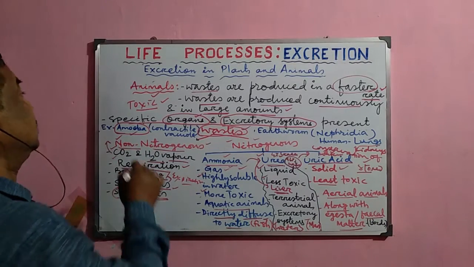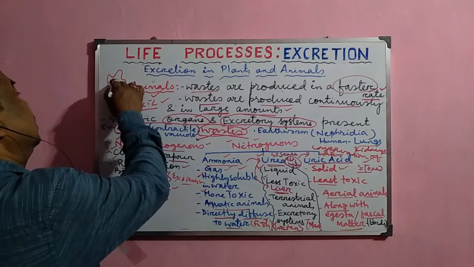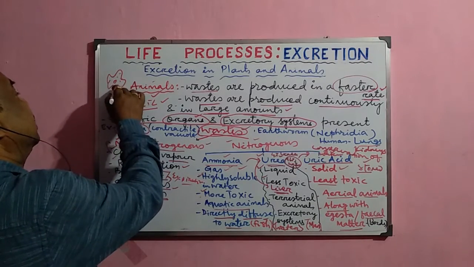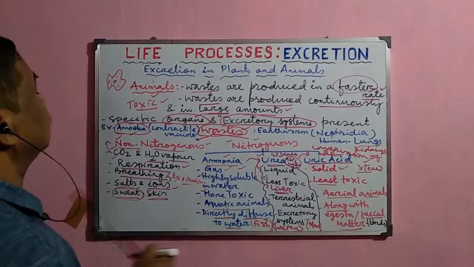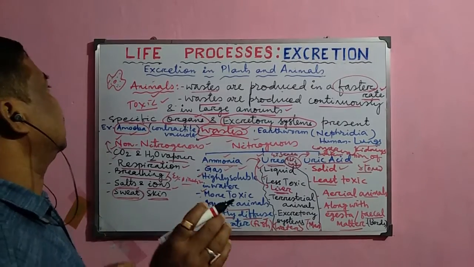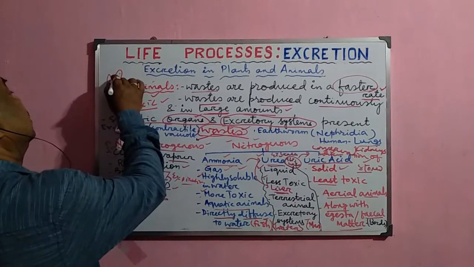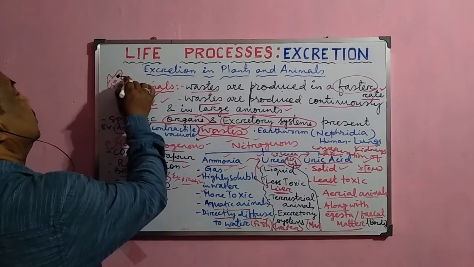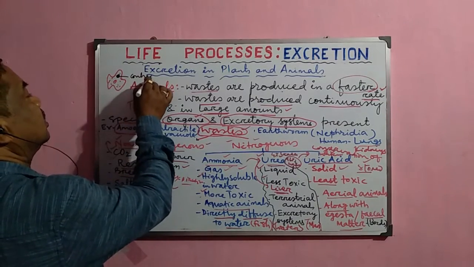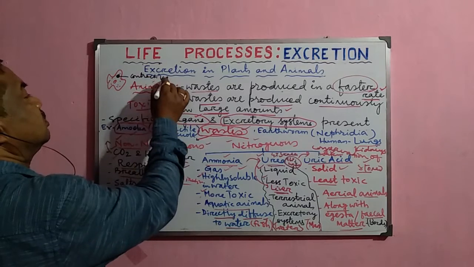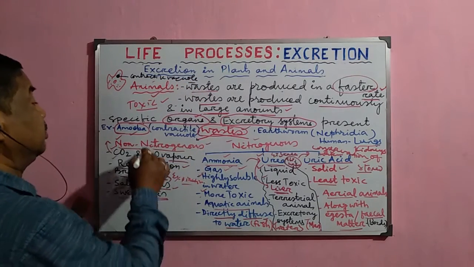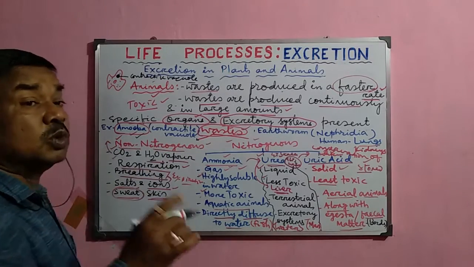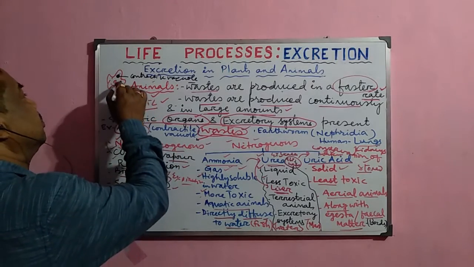The amoeba is unicellular in nature, and in case of amoeba certain vacuoles are there. These vacuoles are called the water vacuole, contractile vacuole, and food vacuoles. But the contractile vacuole helps in the discharge of the waste material from the body of amoeba.